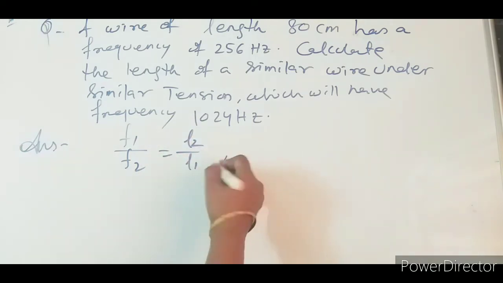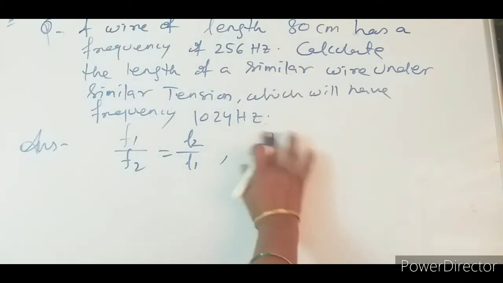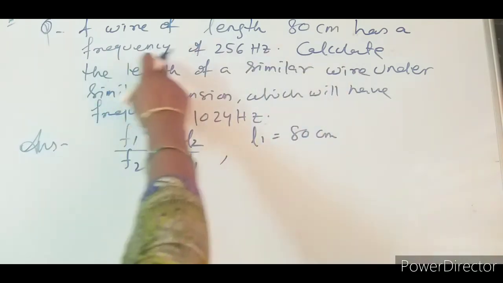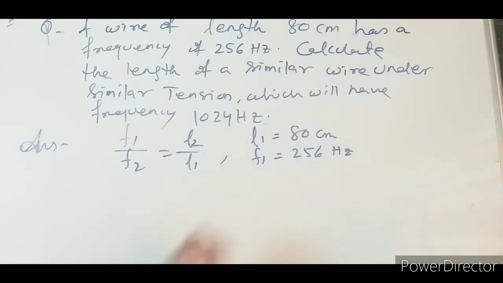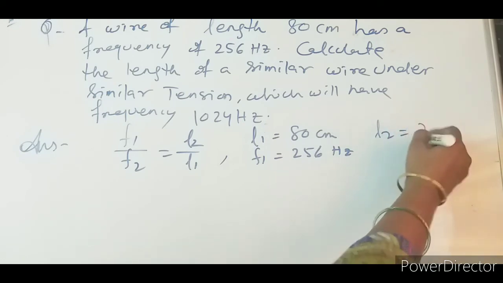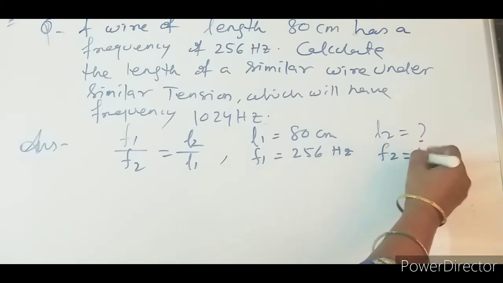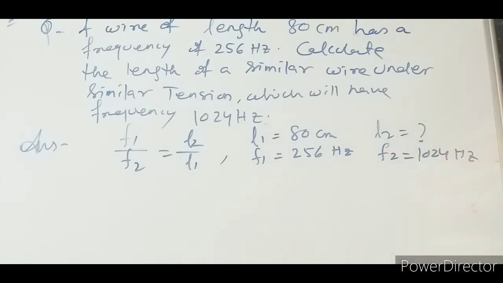What is the data given to us? Wire of length L1 equal to 80 centimeter has frequency F1 256 Hz. Calculate the length L2 equal to how much? And F2 equal to 1024 Hz. So let us put the values.